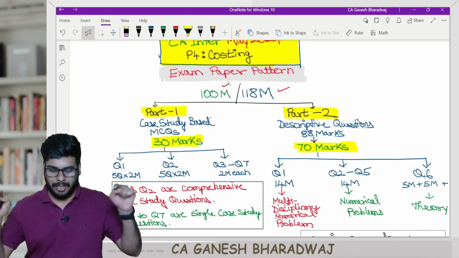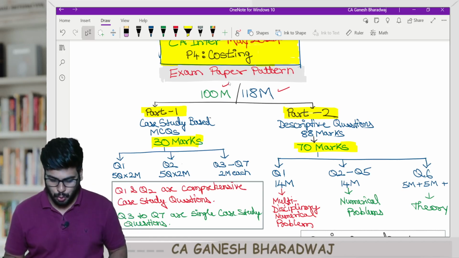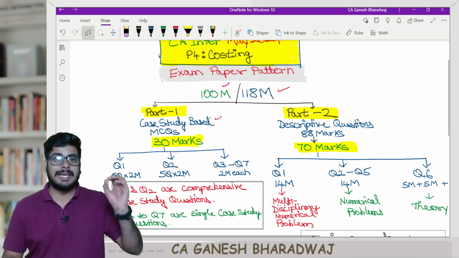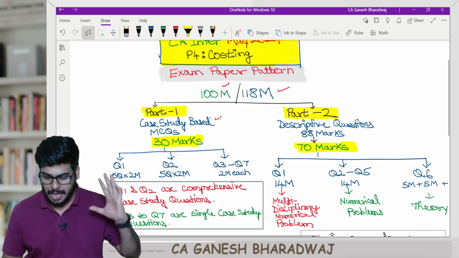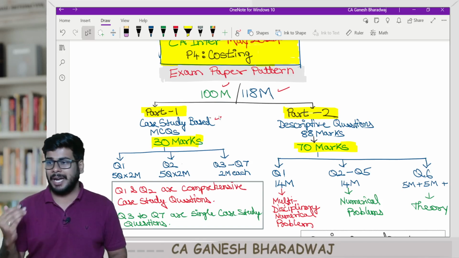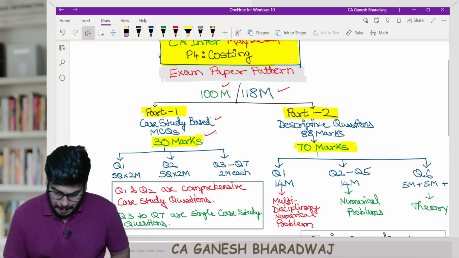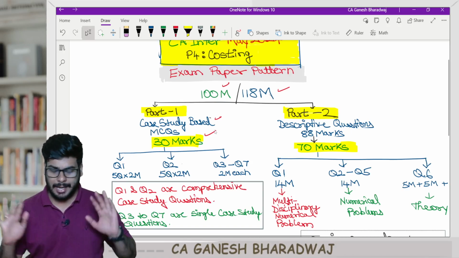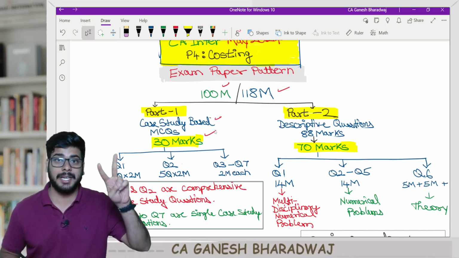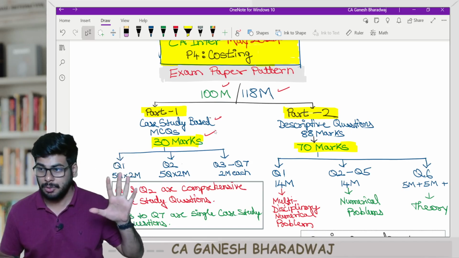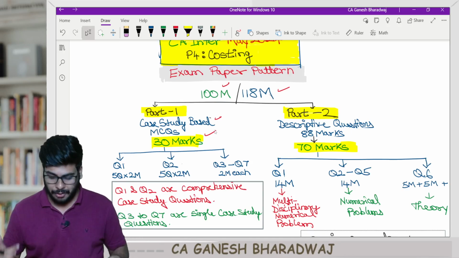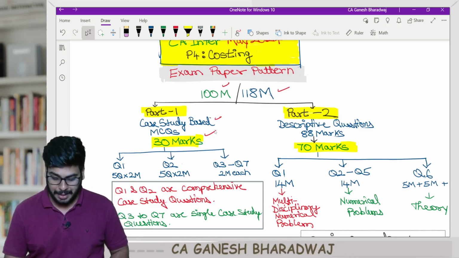Now, this entire question paper is classified into two. Part 1, the institute as already mentioned is going to be case study based MCQs, and part 2 is going to be your descriptive questions. So in the part 1, it is going to be tested for 30 marks, fully MCQs. Each and every MCQ for a change carries 2 marks each, and I will tell you it is also not similar. All the MCQs are not similar. I will tell you the manner of testing and all that strictly based on the MTP, the mock test paper.